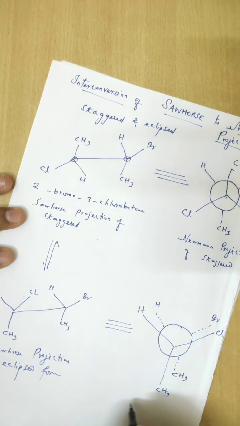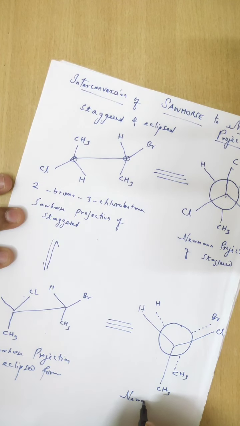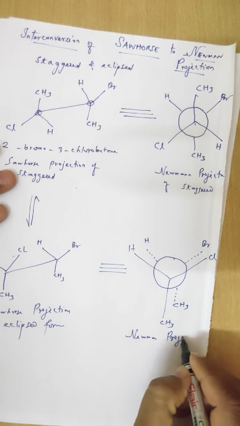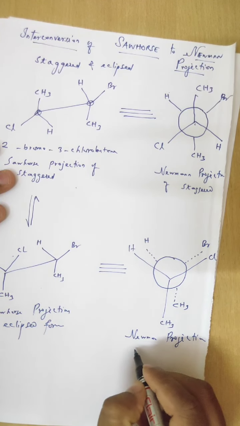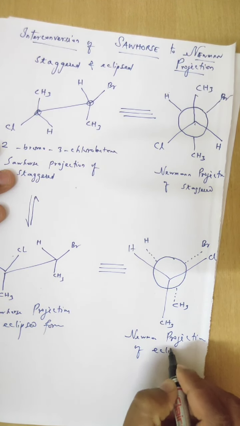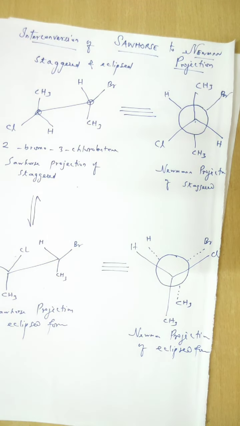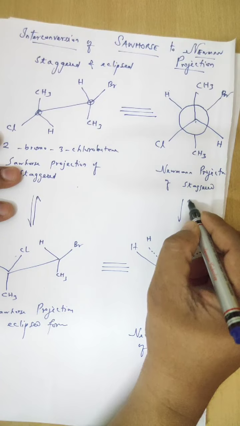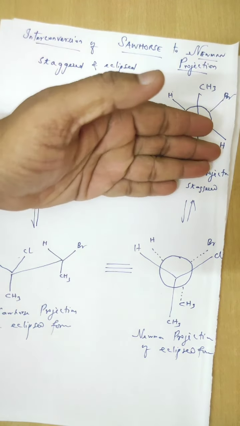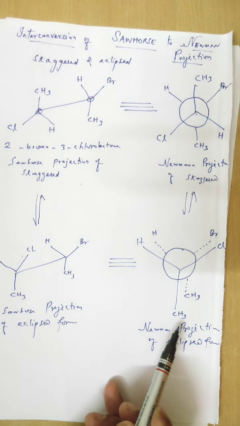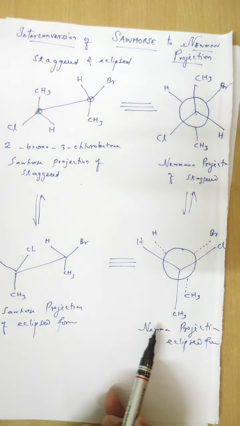This is said to be the Newman projection of the eclipsed form. Okay, staggered form. This is the staggered form. This is the eclipsed form of Newman.